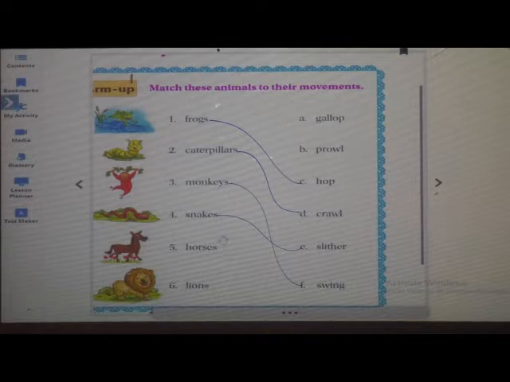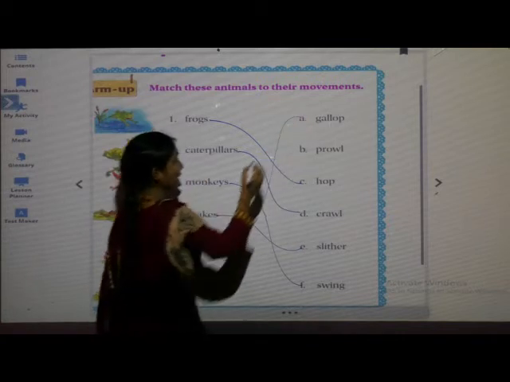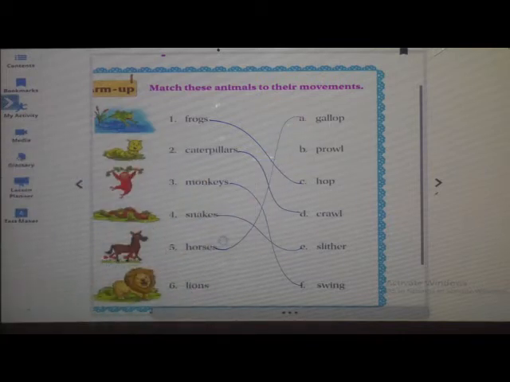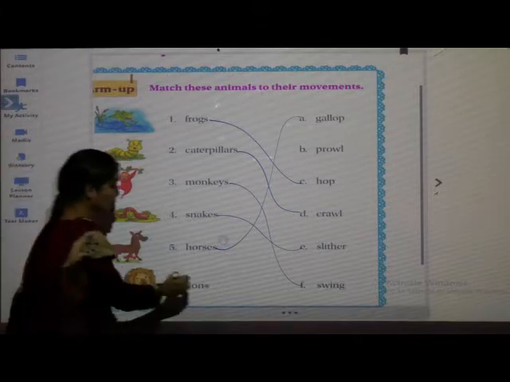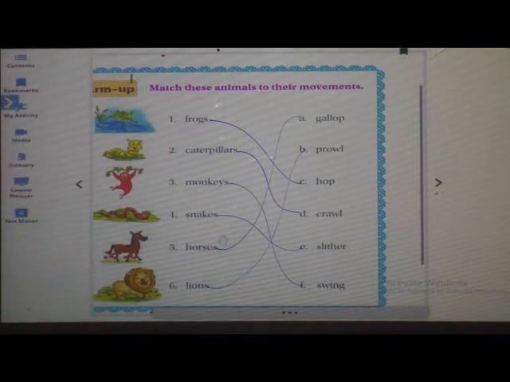The movement of horses is called gallop. What is it called? Gallop. G-A-L-L-O-P. Gallop. Next is lions. L-I-O-N-S. Lions. Prowl. What do they do? They prowl. P-R-O-W-L. Prowl.